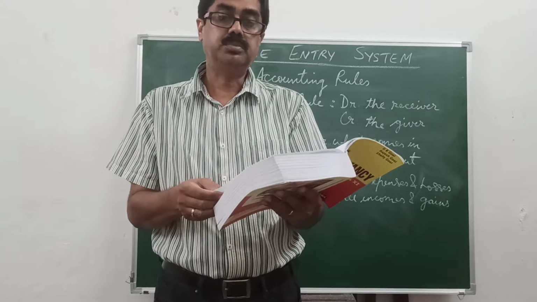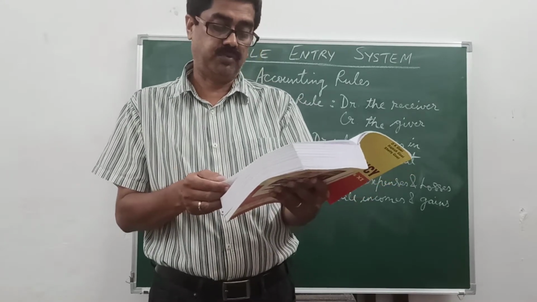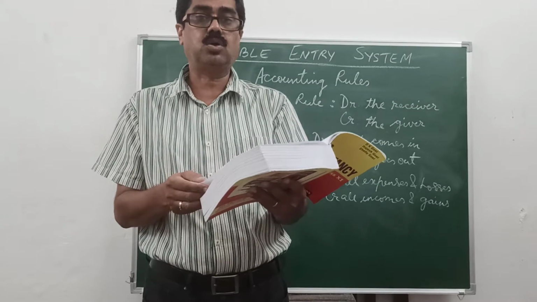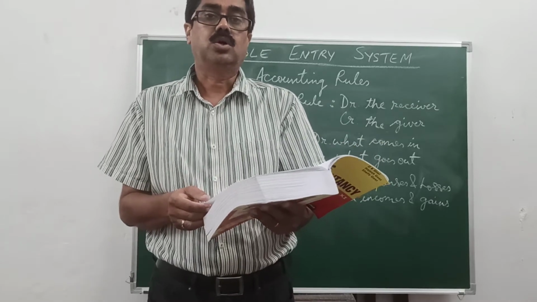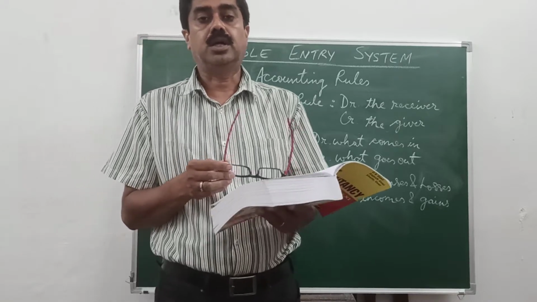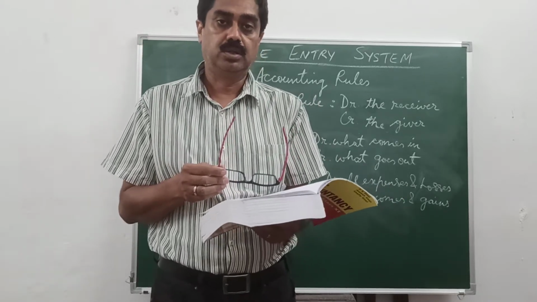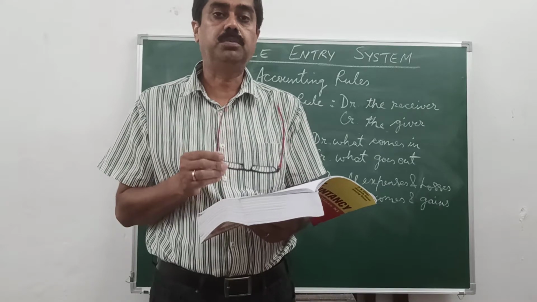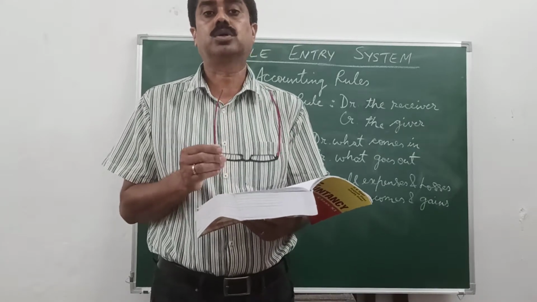According to this system, every business transaction affects at least two accounts in opposite directions. Opposite direction means that if one account is debited, the other account will be credited. You should note that in every business transaction, at least two accounts are opened.